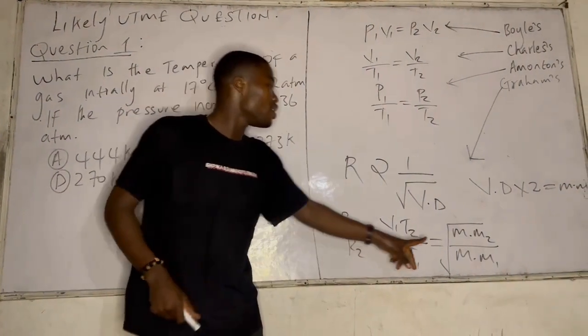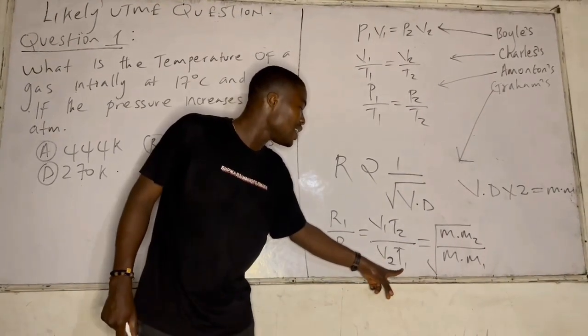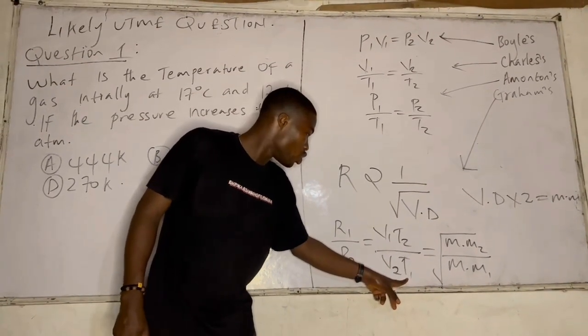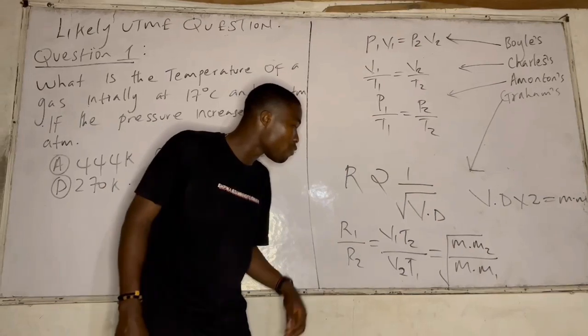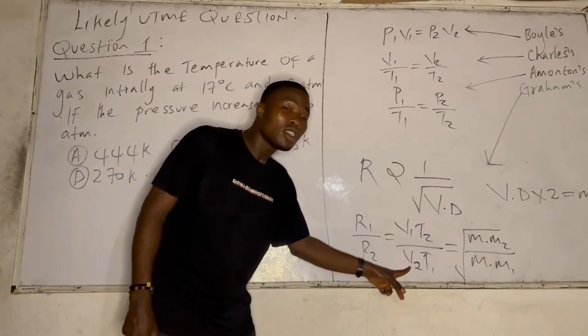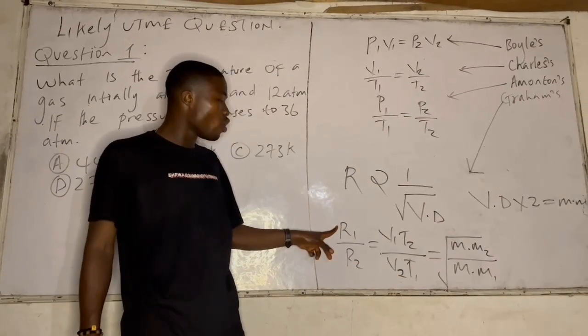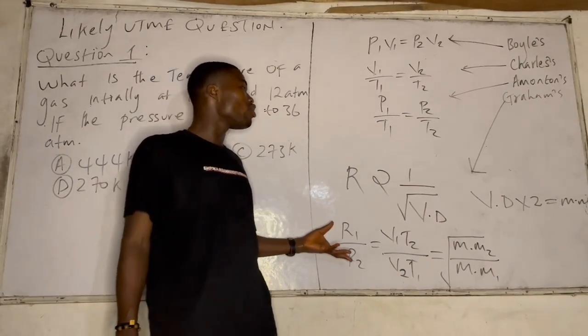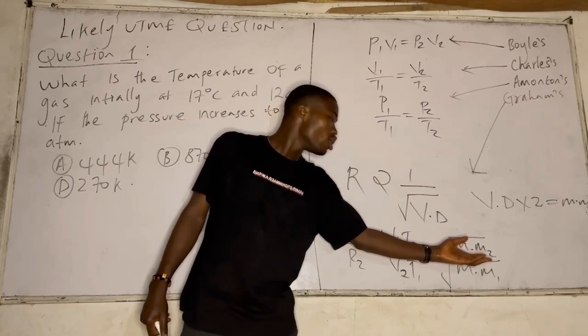So MM stands for molecular mass, T stands for time. It means that rate is inversely proportional to time. V stands for volume. This is the rate of diffusion of the gas. So for Graham's law of diffusion, that we used to teach, we use this.